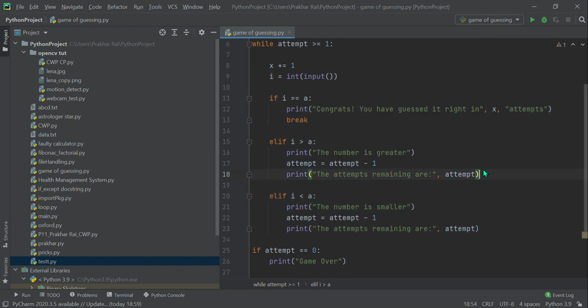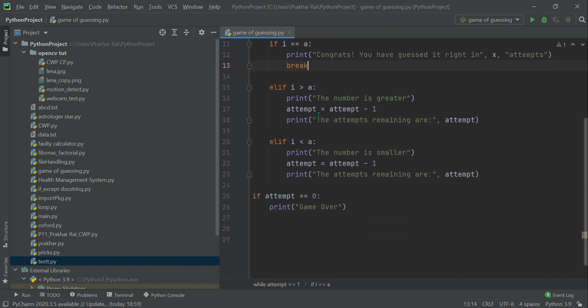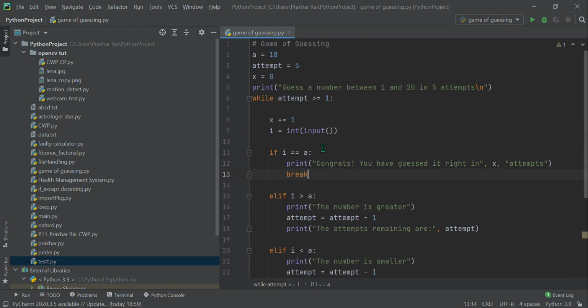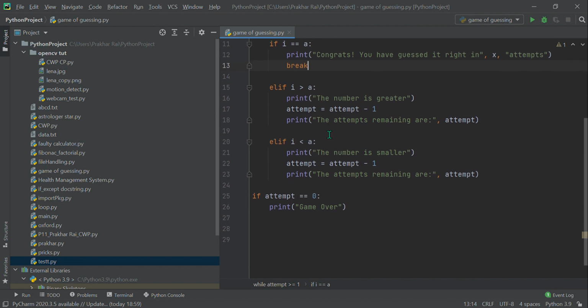Am I right? So if i is equal to a, it should print "Congrats, you have guessed it right in this many attempts." Then we have used the break statement here. Why? Because if we don't use the break statement, it will continue the loop and will take the input from the user again, so there is no point in it. So we broke from the loop because the game is over, in the sense that the user guessed it right.